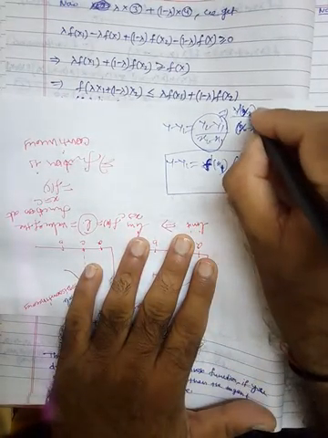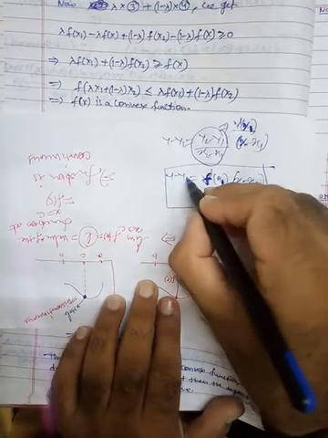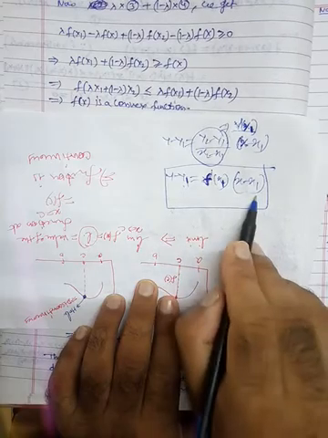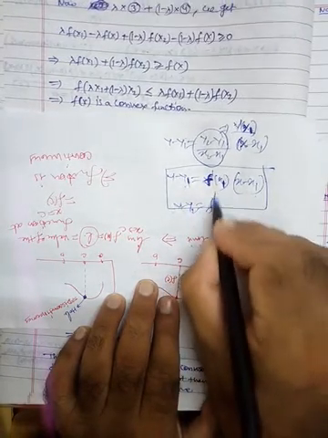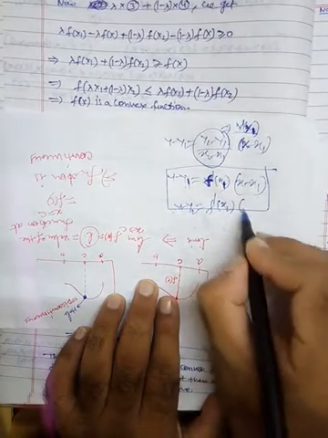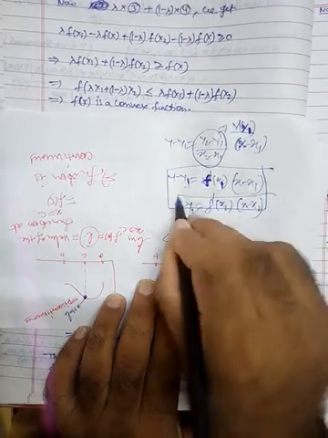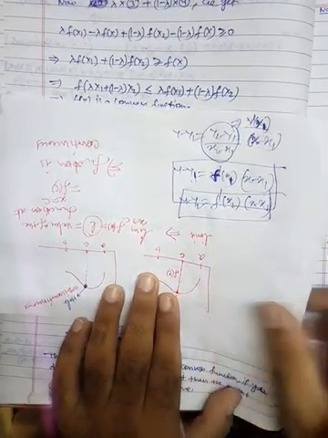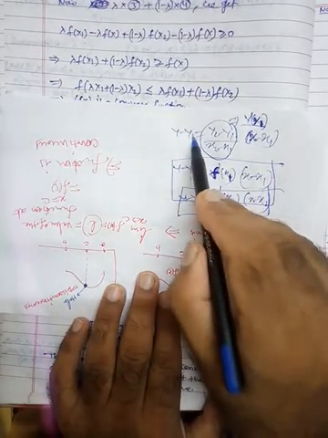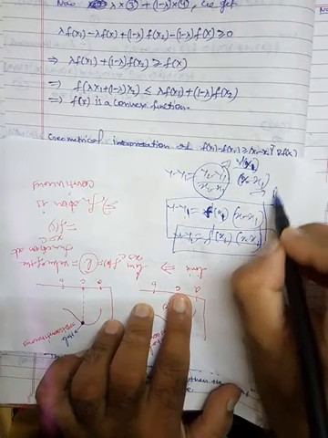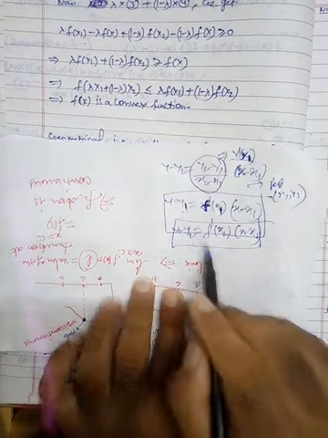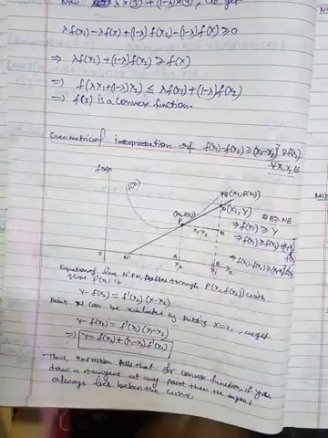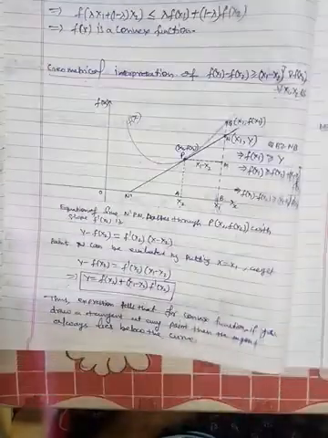This equation is written in terms of x1, but you can use y2 also, then you will have x2 x minus x2. This is again the same equation. Here the equation passes through x1 y1, and here it passes through x2 y2. So this is the equation.